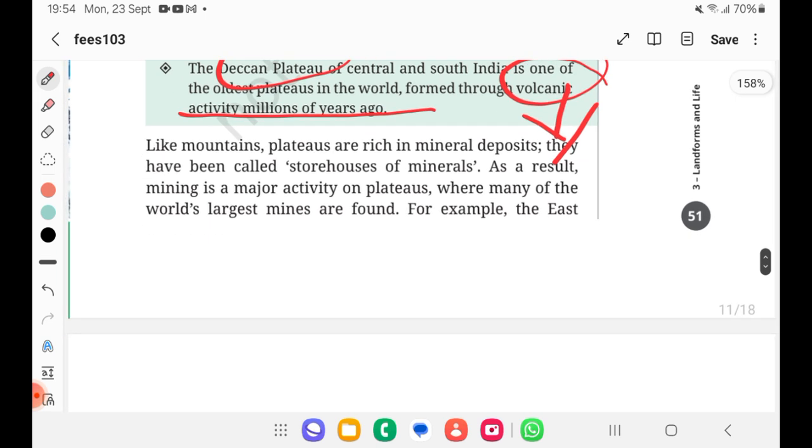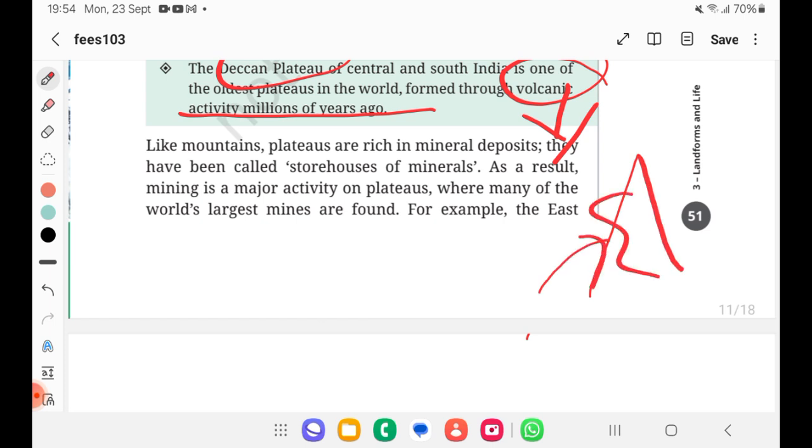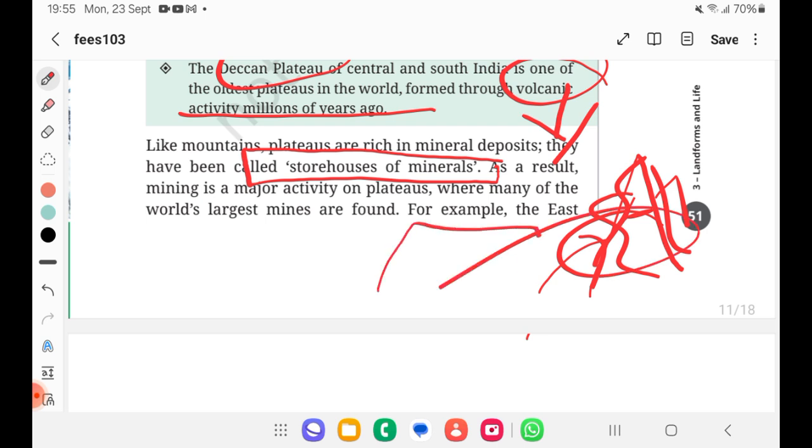And one more thing. Why are mountains needed? We get rivers, we can go for tourism, we'll get medicinal plants, etc. Similarly, what is the use or major contribution of plateau? It is a storehouse of minerals. You'll get many minerals here because these mountains got eroded and the leftover plateau will have many minerals. As a result, mining is a major activity in these plateaus.